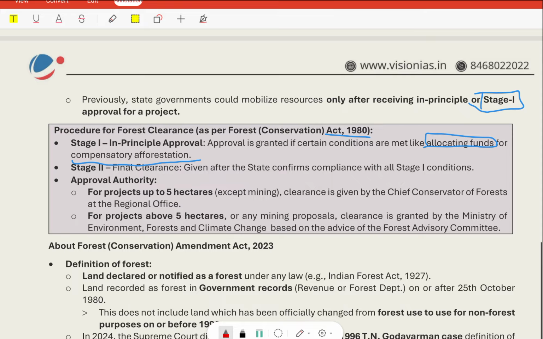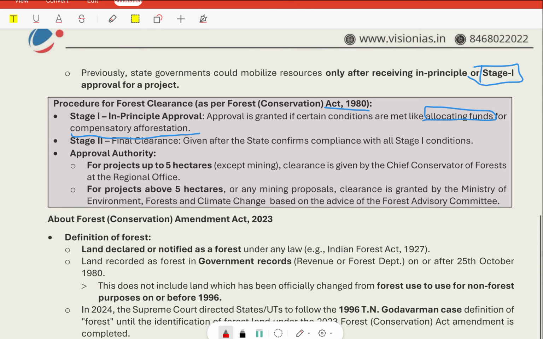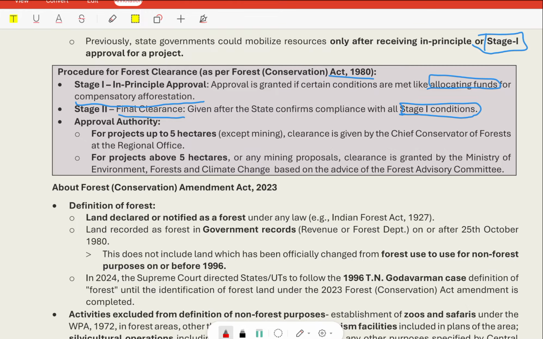If these conditions are met, then we get the stage 1 or in-principle approval. Stage 2 is the final clearance given after the state confirms compliance with all stage 1 conditions. When the state government complies with stage 1, then comes stage 2. Sorry, it is not financial, it is the final clearance given after the stage 1 approval.